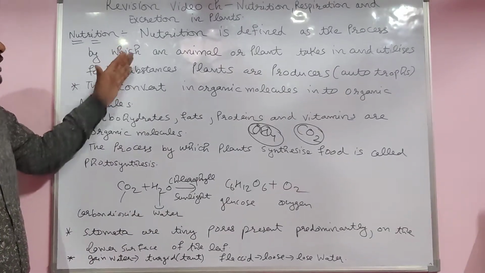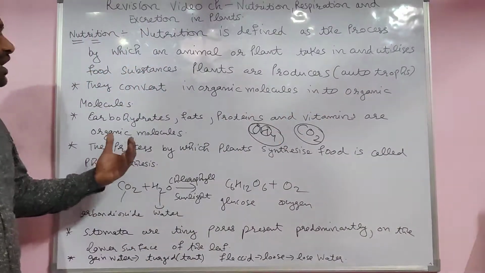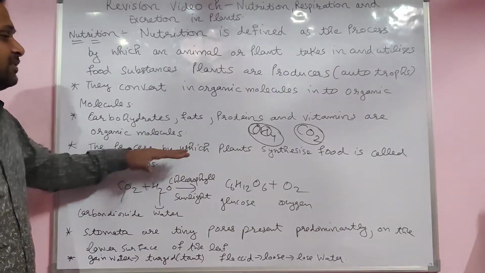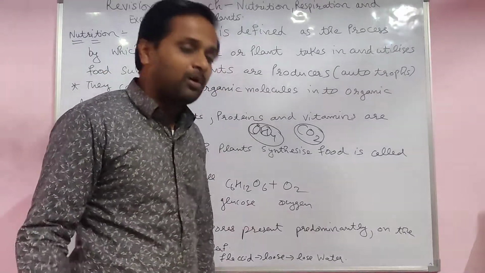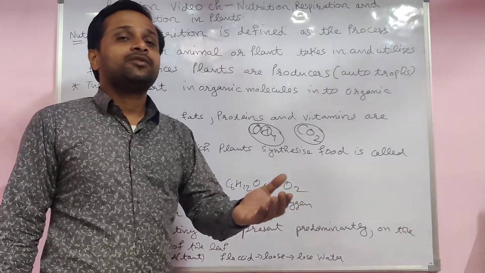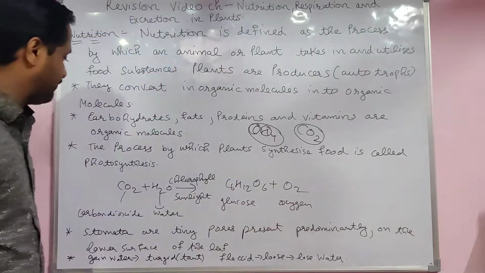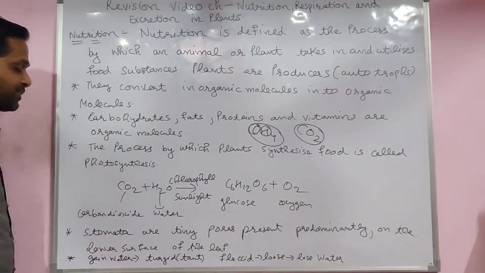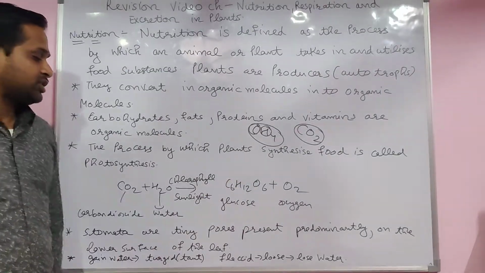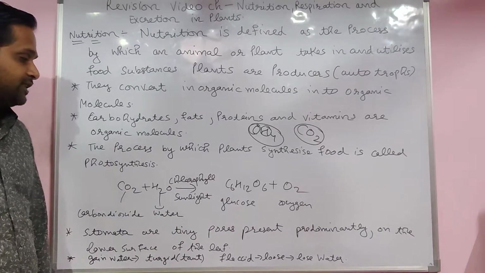So during nutrition, when the plants make the food, carbohydrates, fats, proteins, vitamins are the organic molecules. First of all, you should know what photosynthesis is. Photo means light. By using light, plants make their food. Synthesis by using light, that is called photosynthesis. CO2, carbon dioxide plus water give us glucose plus oxygen in the presence of chlorophyll, a green pigment, and sunlight. In the presence of sunlight only.